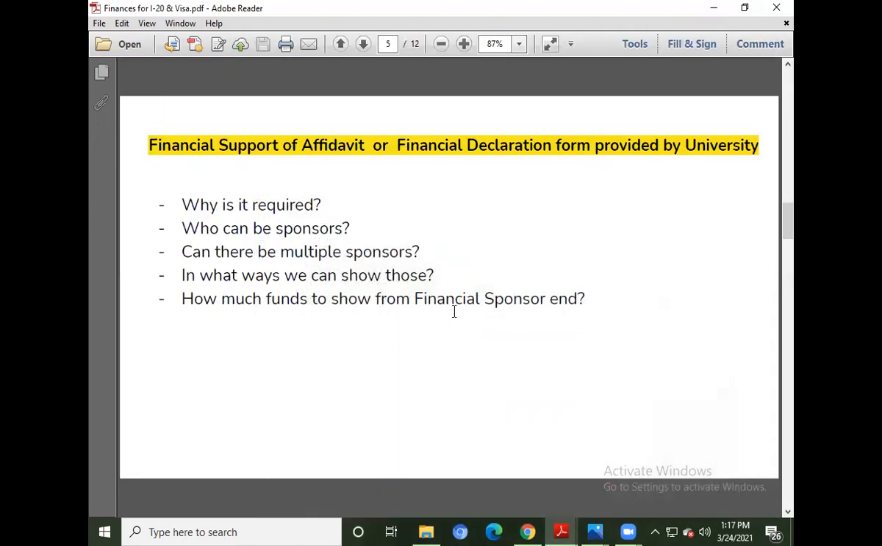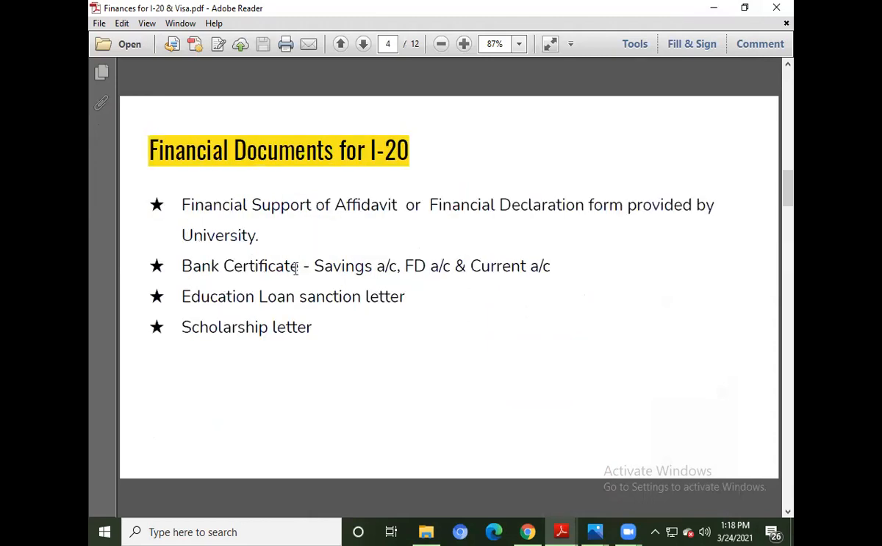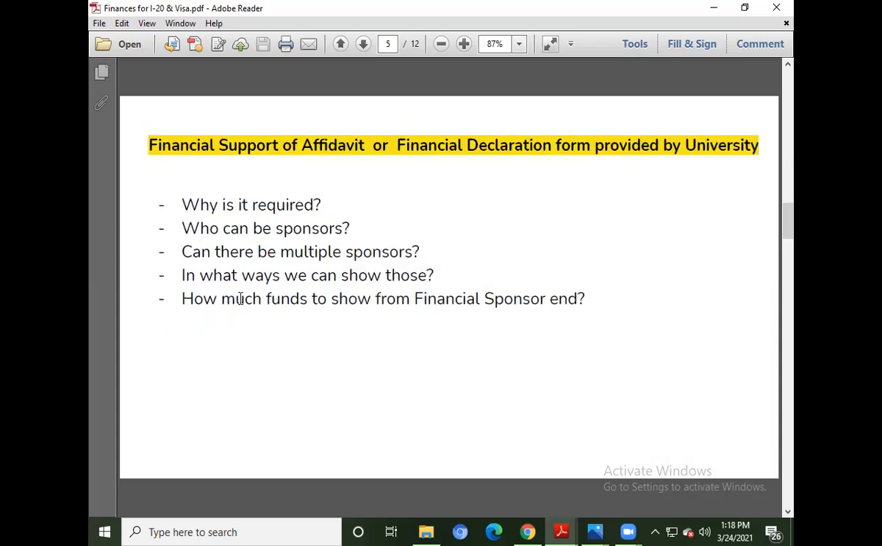So how much funds should be shown from the financial sponsor's end, and in what ways can we show those? There are multiple liquid assets which can be shown, as I mentioned earlier in the slide. We can show the financial sponsor's bank certificate with a savings account balance, FD account balance, current account balance. He can be a co-borrower on an education loan sanction letter. In that way also we can show a sponsorship.